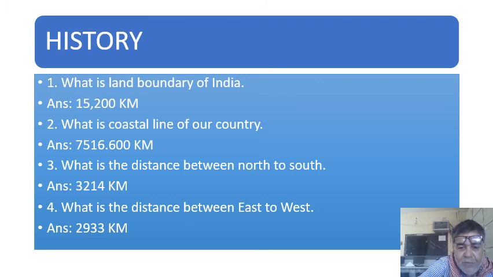What is the distance between north to south in kilometers? It is 3214 kilometers. What is the distance between east to west? 2933 kilometers. It means India has very long land boundaries with our neighboring countries.